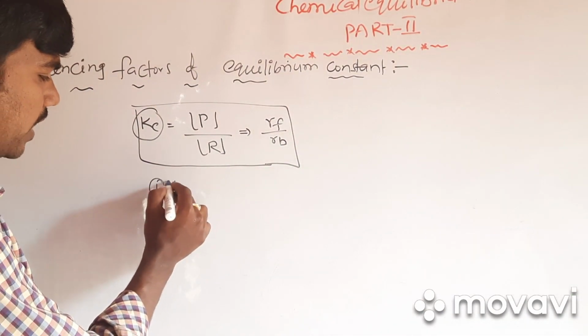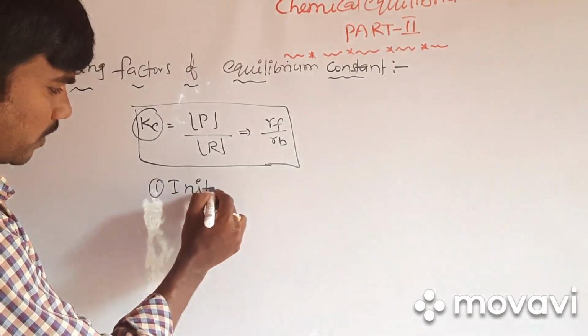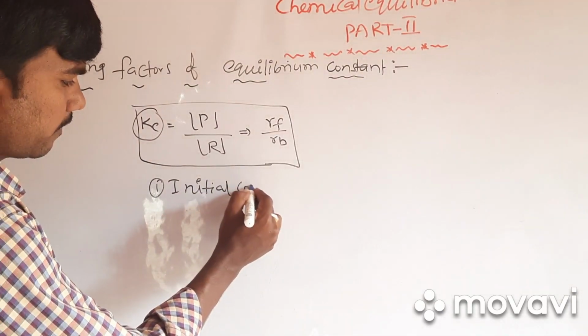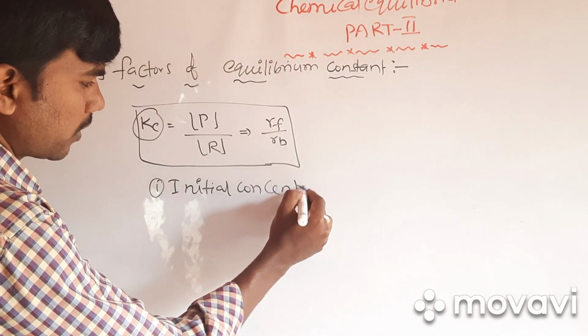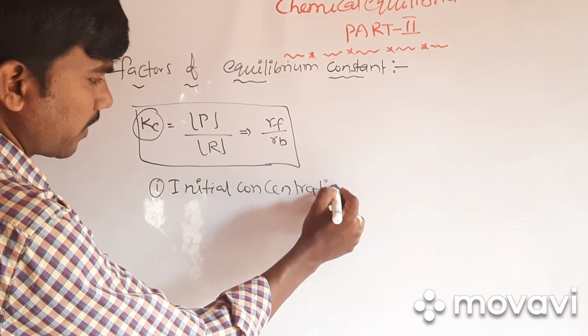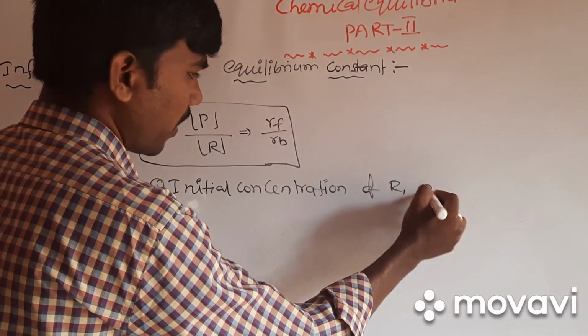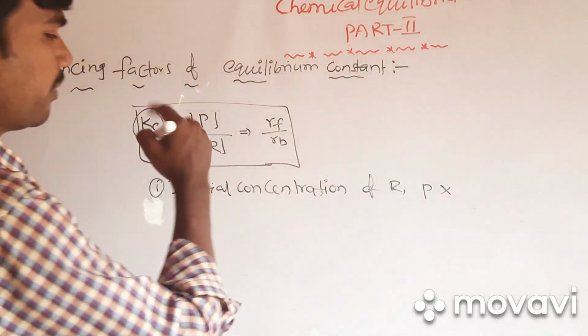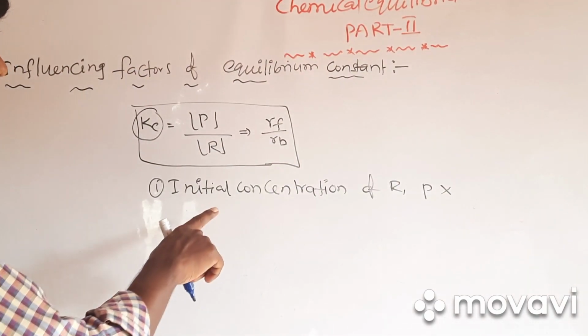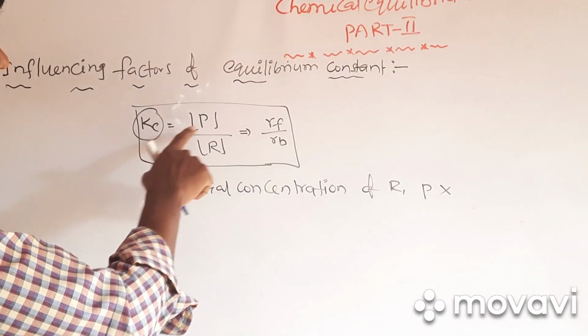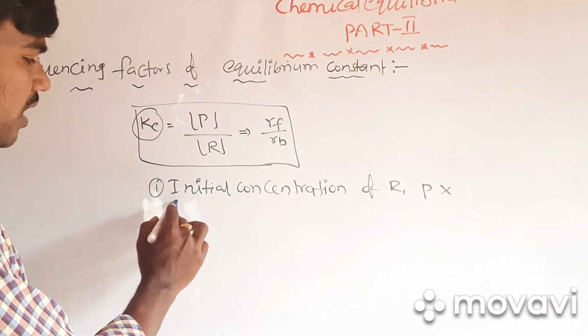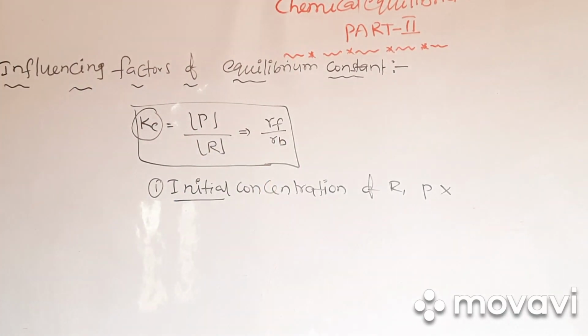So take the initial concentration of reactants and products. They will not influence the equilibrium constant. Why? Because we calculate the equilibrium constant at equilibrium, so it is not influenced by initial concentration.